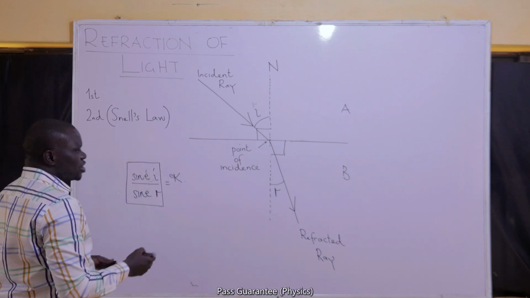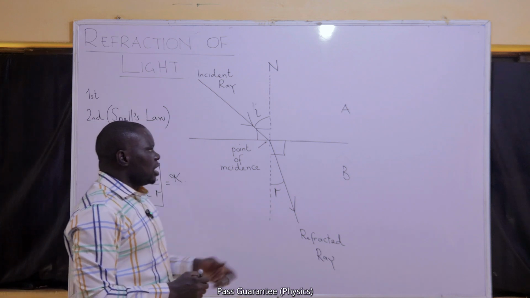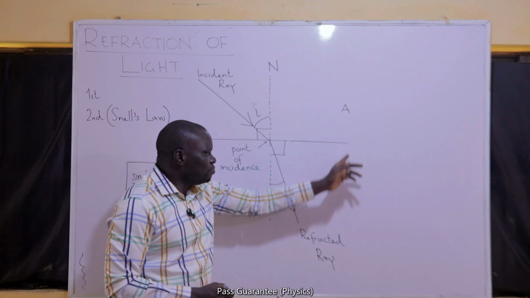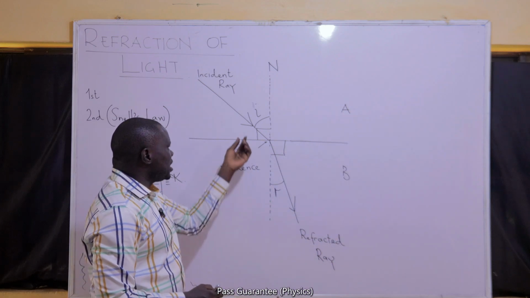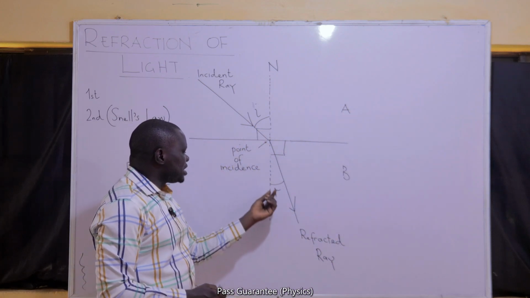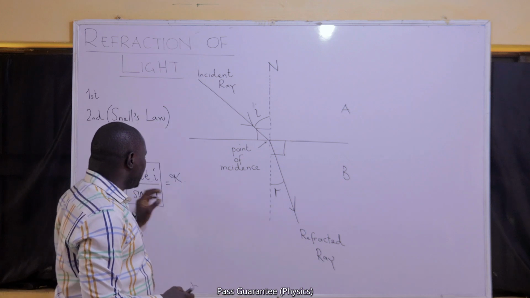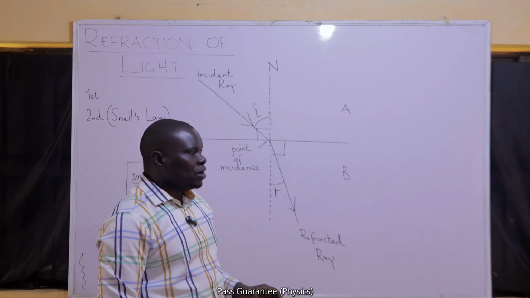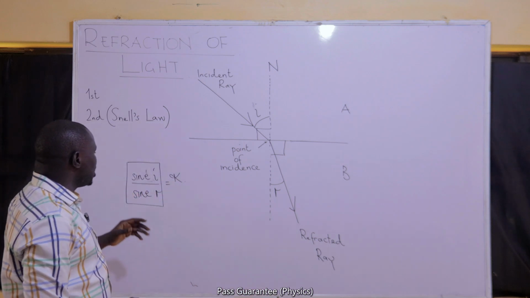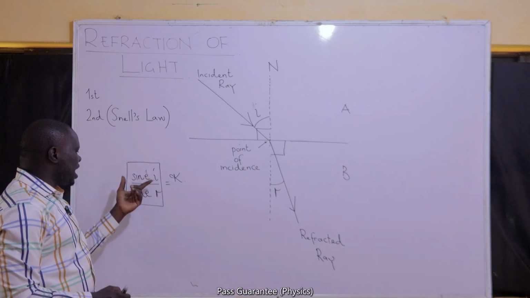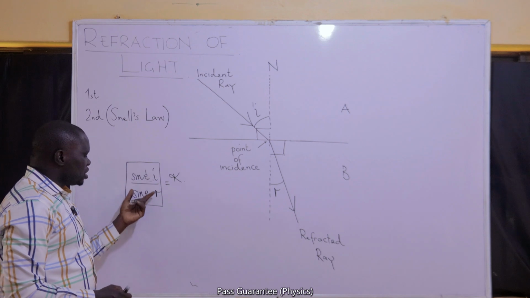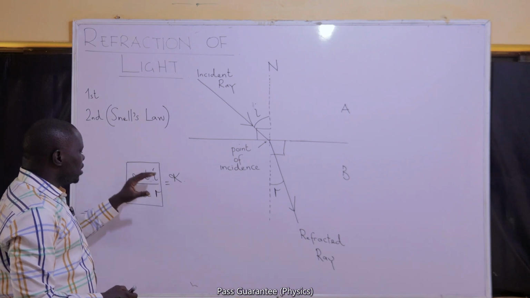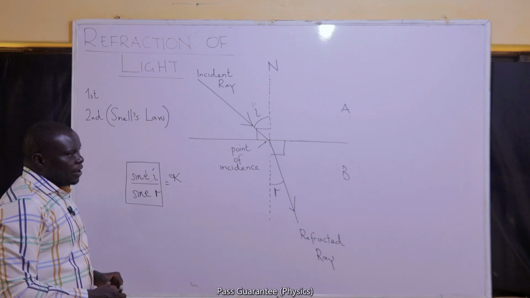So anytime refraction takes place between a pair of media, let's say A to B, as long as it is A and B that are involved, when you find the sine of the angle of incidence and the sine of the angle of refraction, if you divide them, you will have a constant value. So that is what Snell's law is telling us, that the ratio of the sine of the angle of incidence to the sine of the angle of refraction is a constant for a given pair of media.